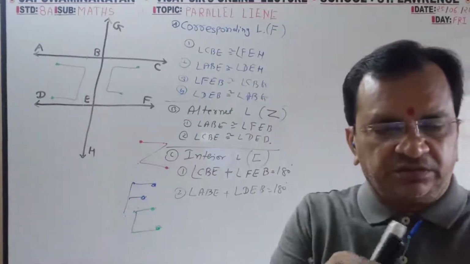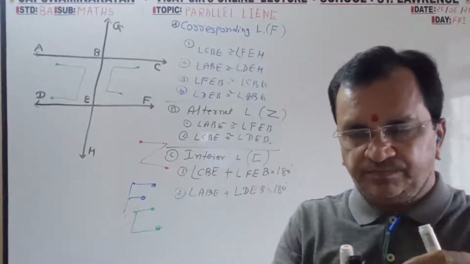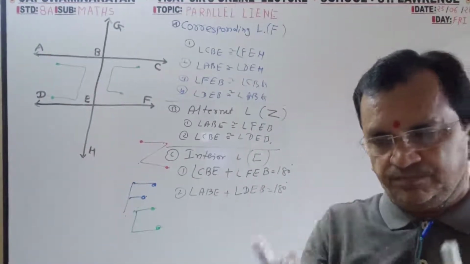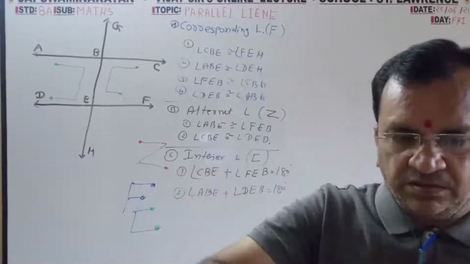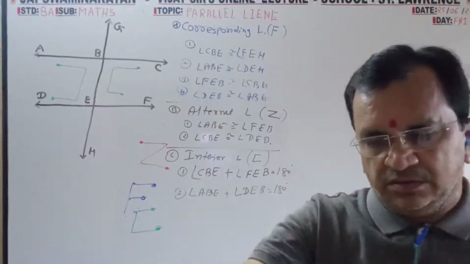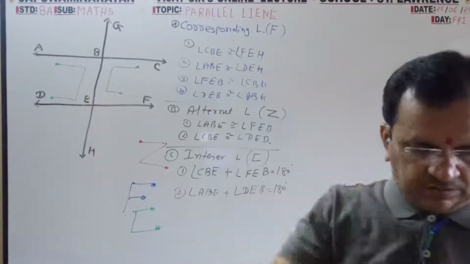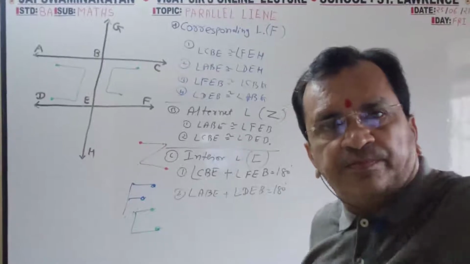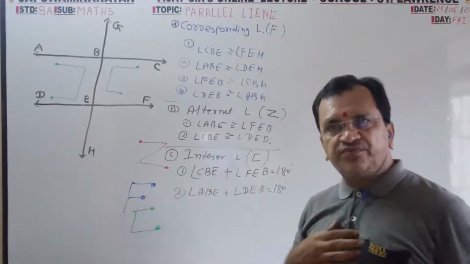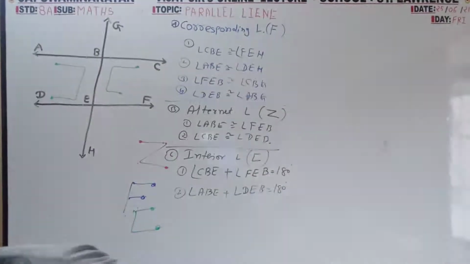Vertically opposite. Yes, wait. From here the network is okay.